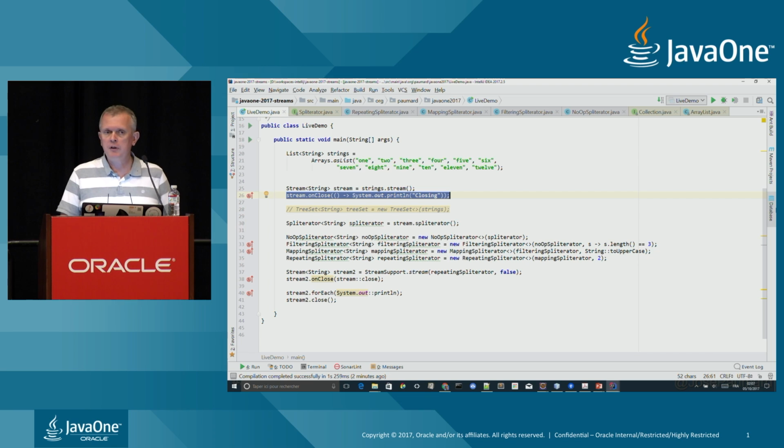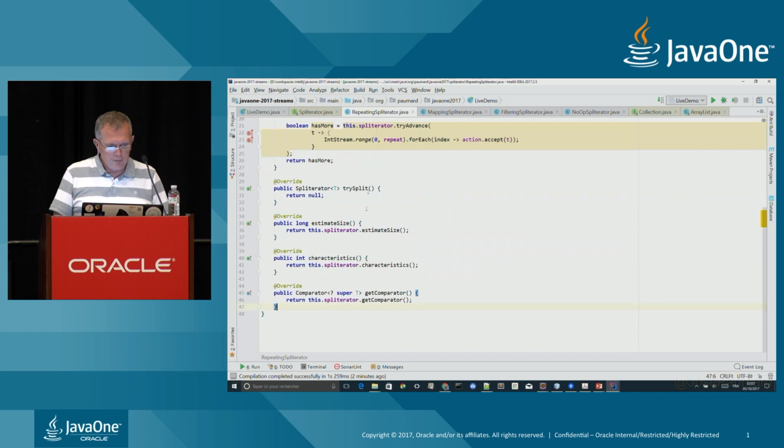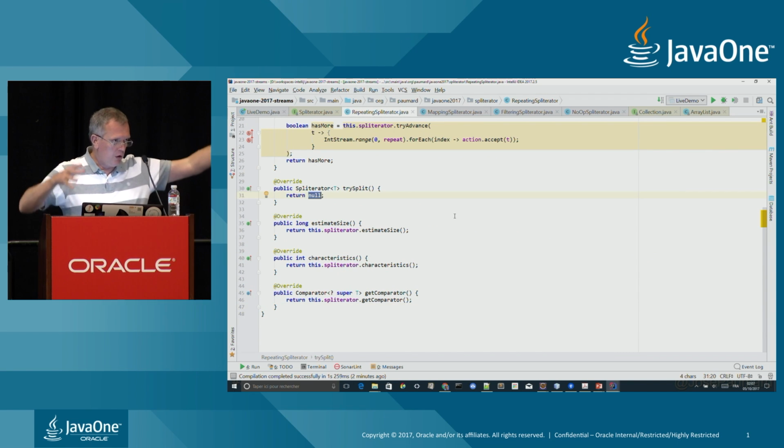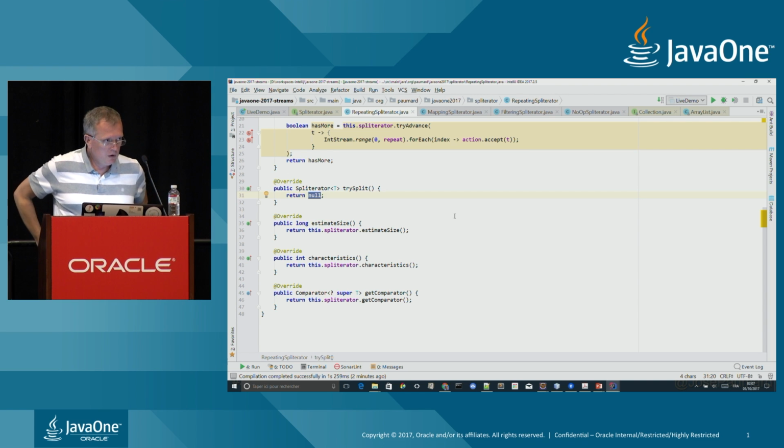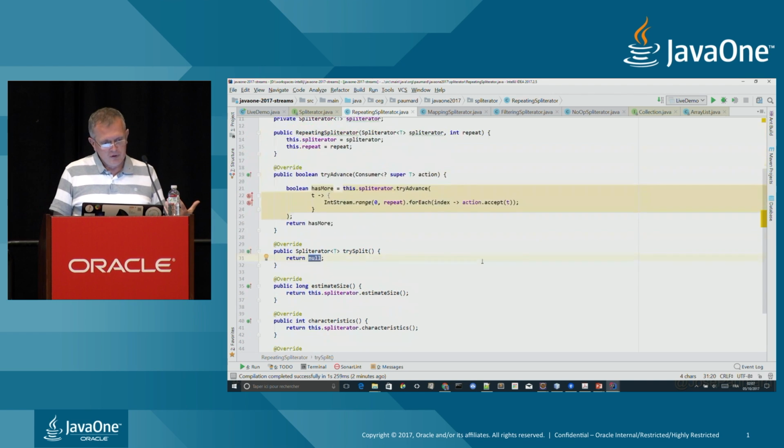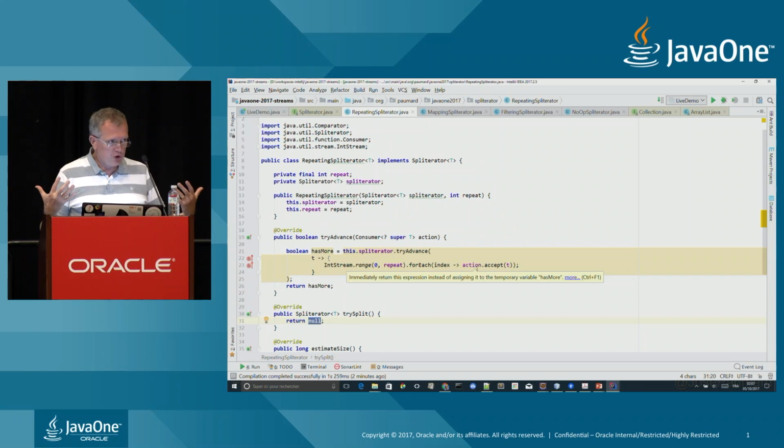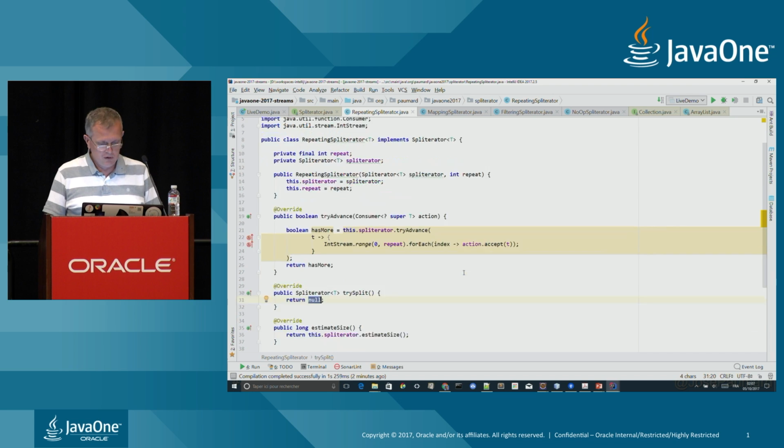Does the spliterator need to be thread safe? It really depends on whether you are using it in parallel or not. If you're using it in parallel, the API will call this trySplit method, and you should be returning another spliterator on a portion of that stream. So in itself, it depends if you have a shared state in it or not. But all the methods do not need to be synchronized and should not be synchronized by default.